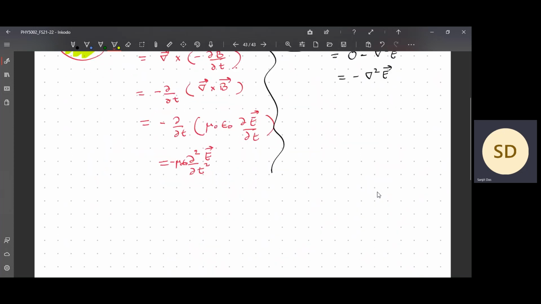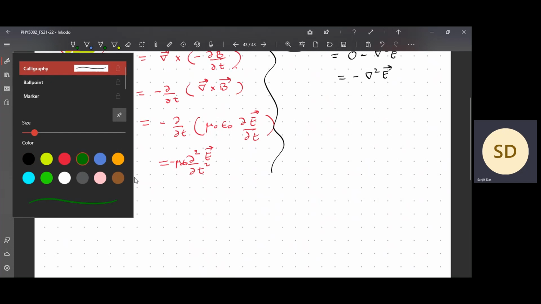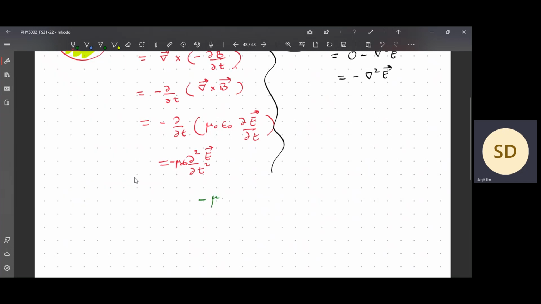So now I equate these two things side by side. So minus mu naught epsilon naught dou 2 E by dou t 2 is equal to minus Laplacian of E. So minus cancels from both sides. This exactly looks like the wave equation, isn't it? The classical wave equation.